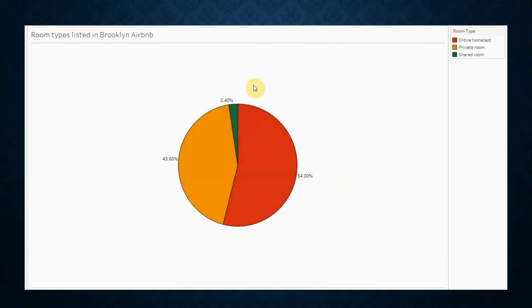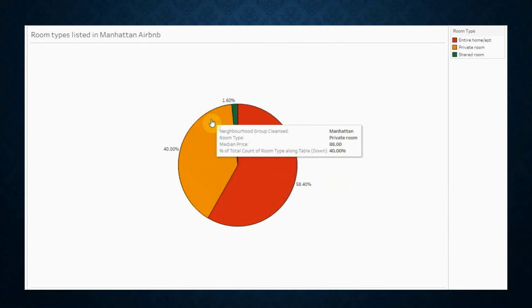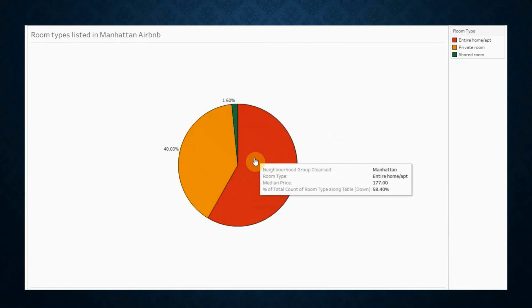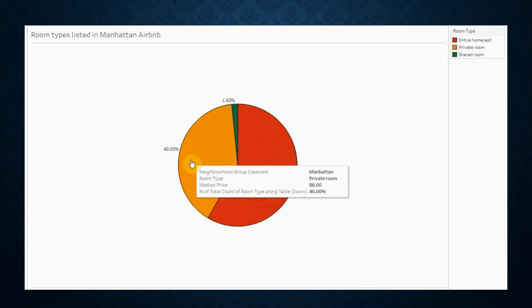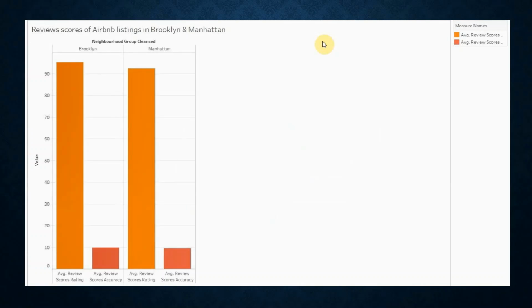Next, we will look into the same thing for Manhattan. This is the pie chart for Manhattan, where around 58.4% are entire home or apartment with a median price of $177. We have 40% private rooms listed in Manhattan with $88 and shared rooms at 1.6% with $82.